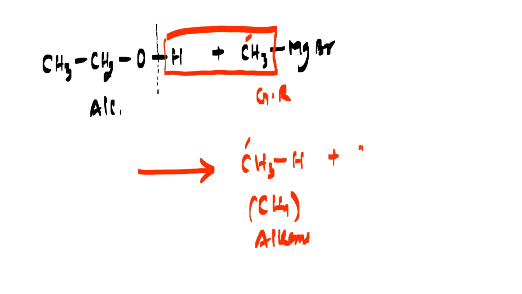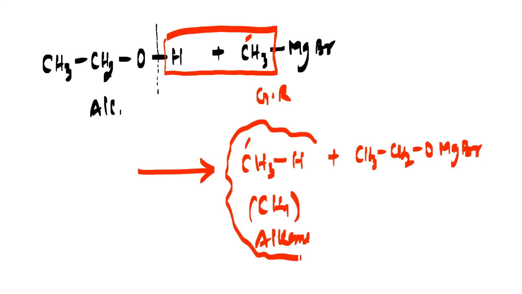And the remaining thing is CH3CH2OMgBr. So you got your alkane right out here, which is methane. This is how we prepare alkanes from alcohols. This is the chemical property of an alcohol, that it interacts with Grignard's reagent and produces an alkane, with cleavage of the OH bond.